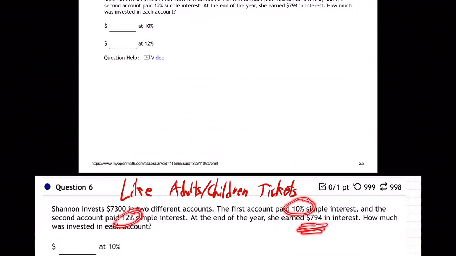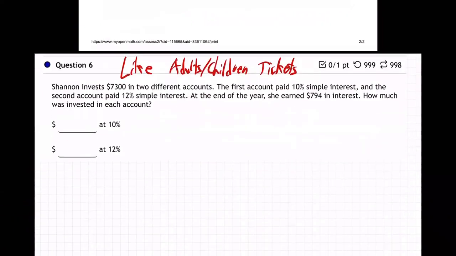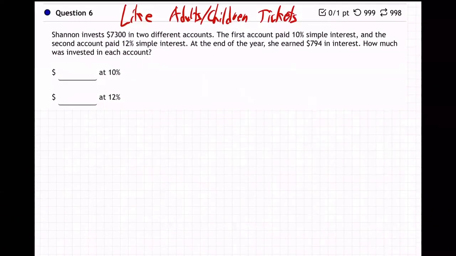And you think, well, yeah, but what's that for? That's not a percentage. That's money. That's final money. That's just like the adults and the children tickets, right? We would say there's a bunch of people going to the zoo, and the adult tickets are $10, the children tickets are $12. In the end, this is how much money. That's what this is like. It's just like that, so it's not a mixture. Okay, so what's our first equation?